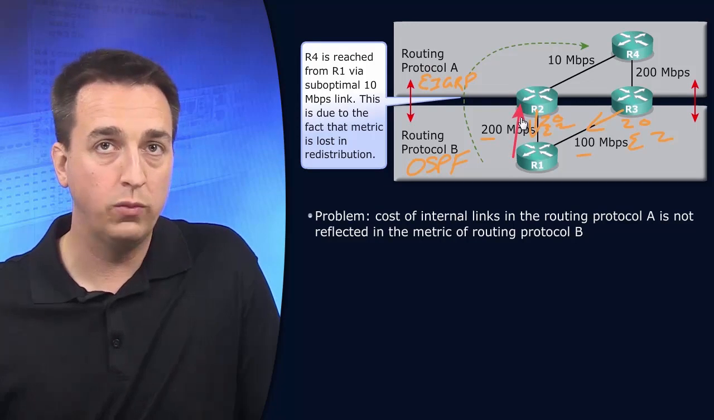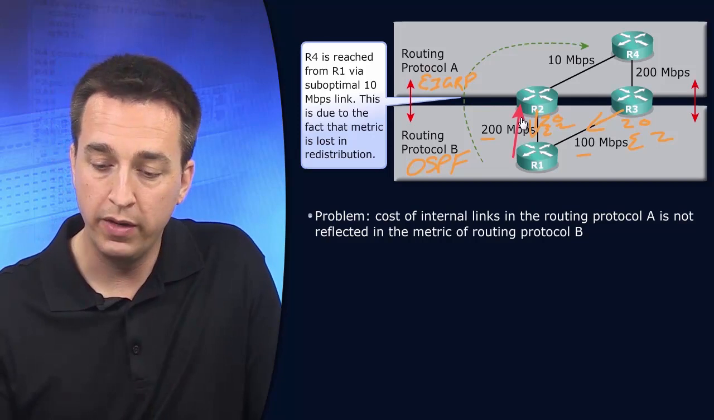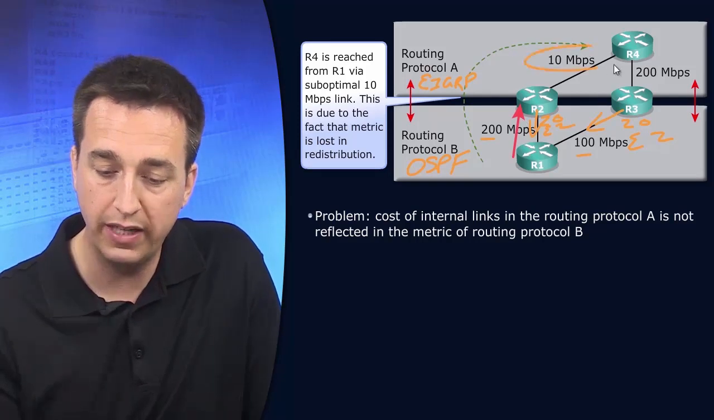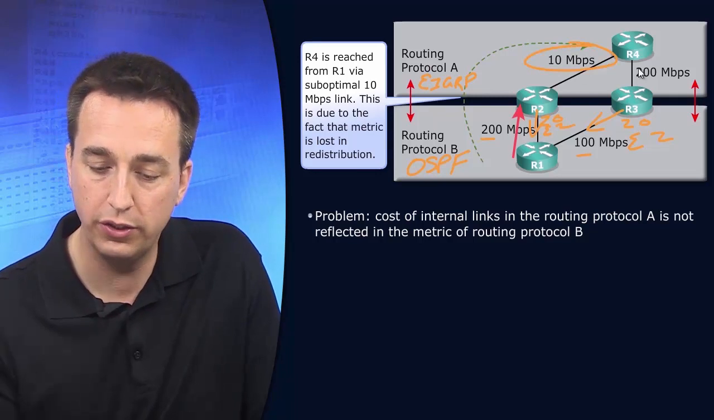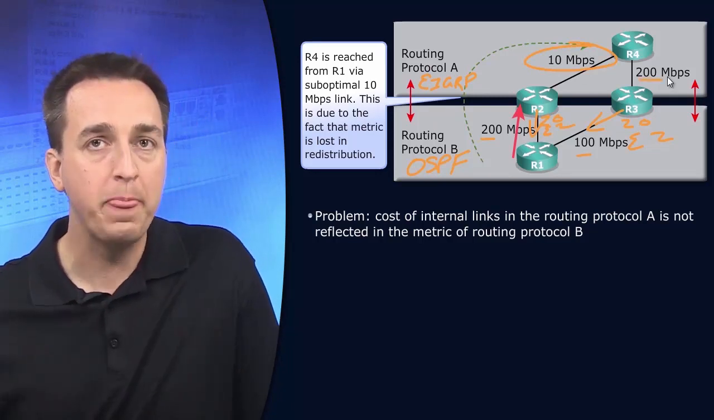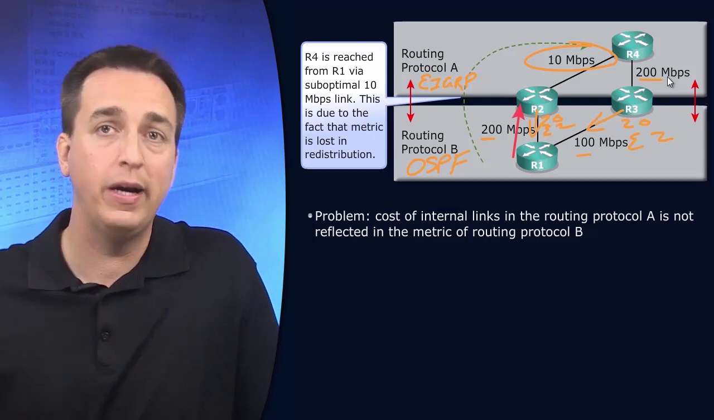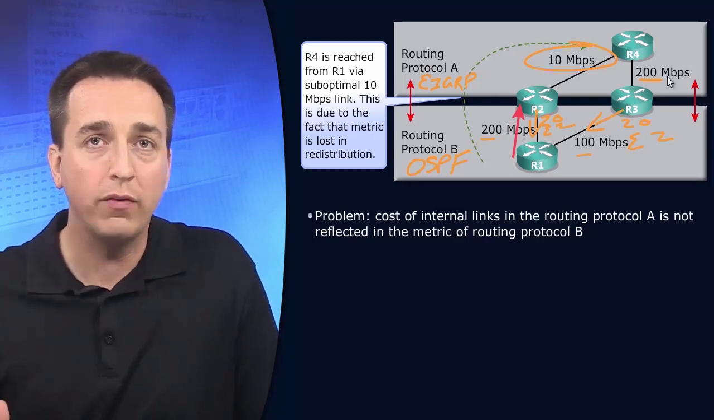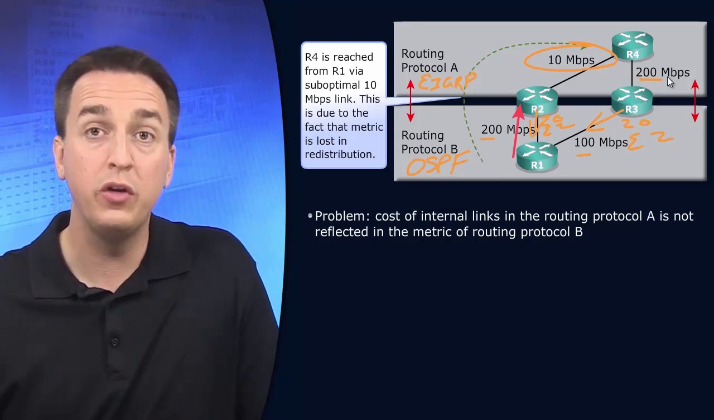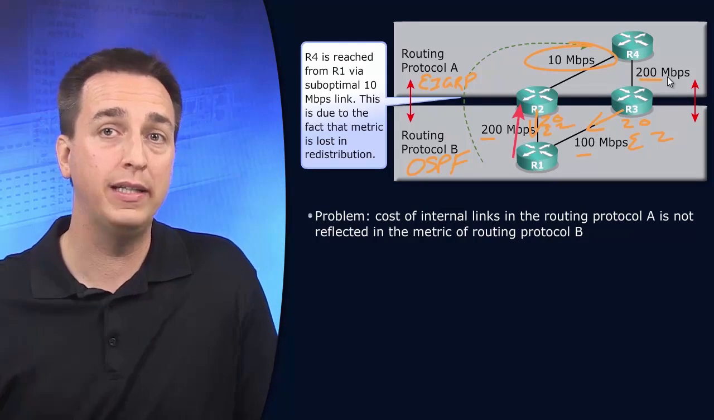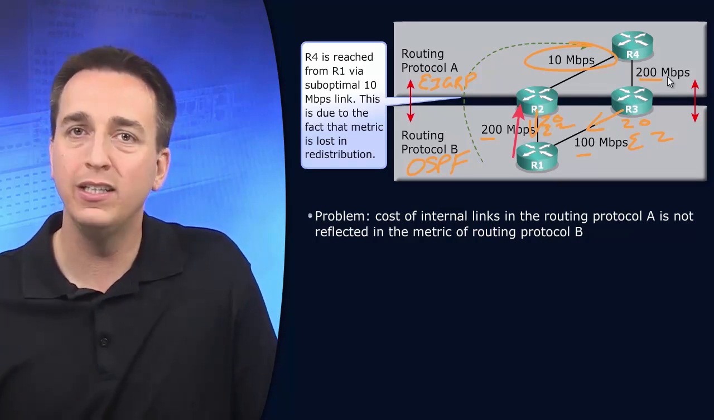Is that the best way? No, it's not. This is suboptimal routing. This is our problem here. We have suboptimal routing because of this 10 meg link. This 10 meg link is really, really slow, whereas this 200 meg link is much, much quicker. So from OSPF's perspective, though, it's making the right decision. However, in reality, it's not making the right decision, and it's because it loses the overall visibility of what's happening in the EIGRP domain. That's why its decision is not optimal.